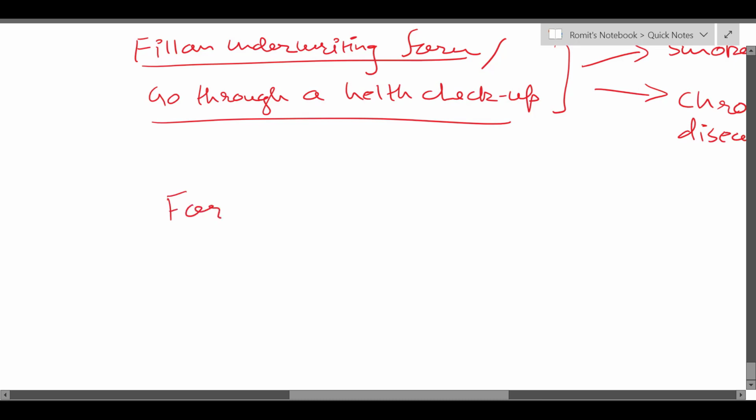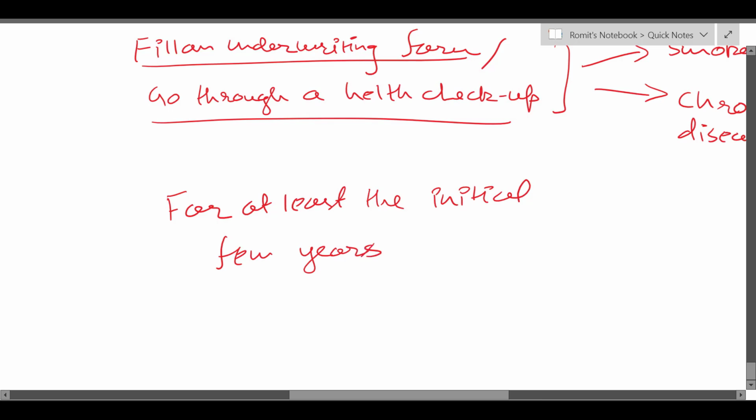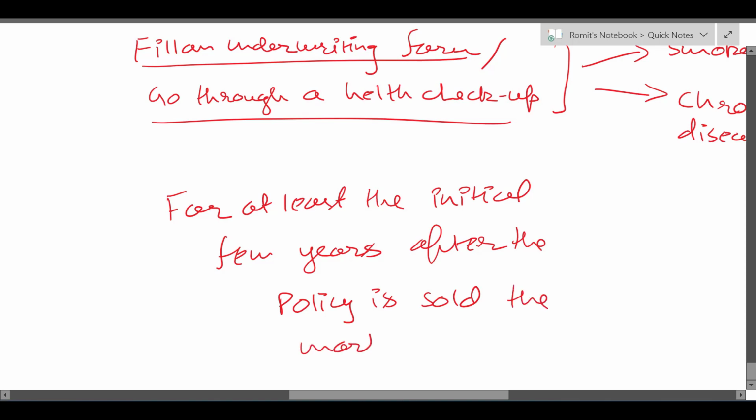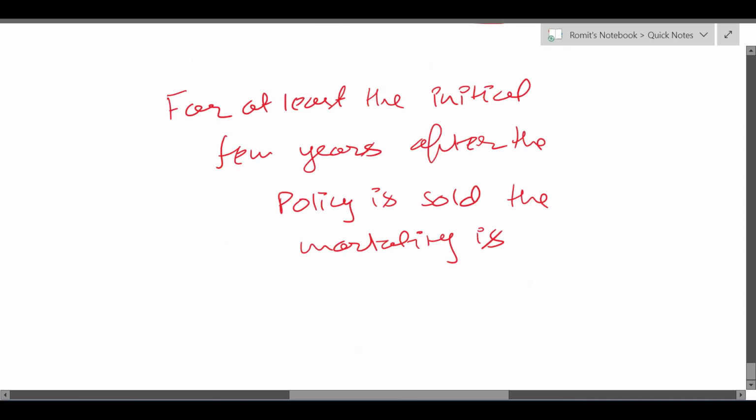Okay, so for at least the next few years, or for at least the initial few years after the policy is sold, the mortality is expected to be lower than the general population.